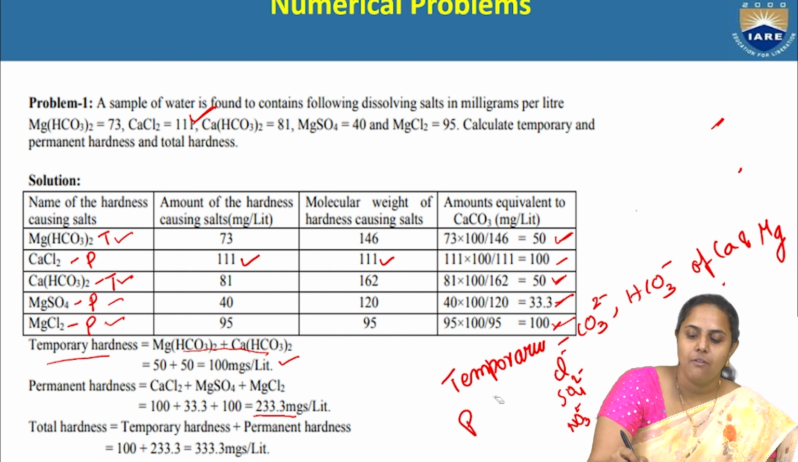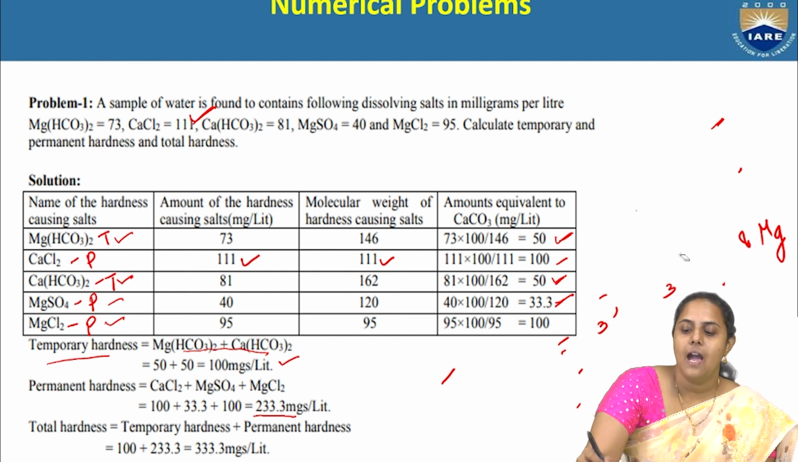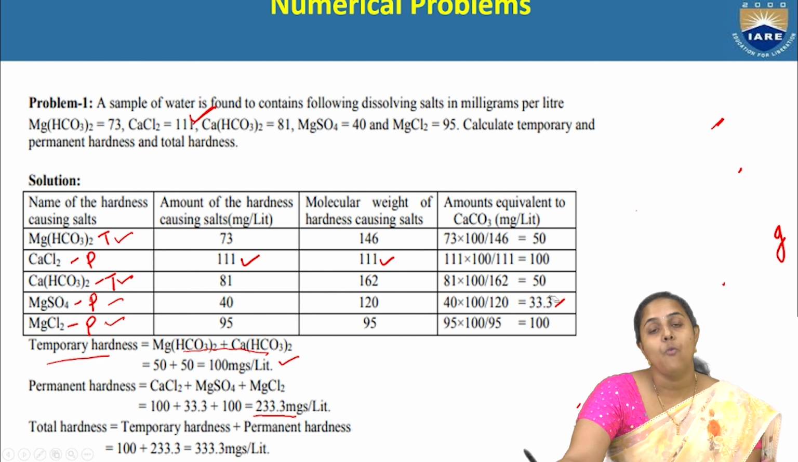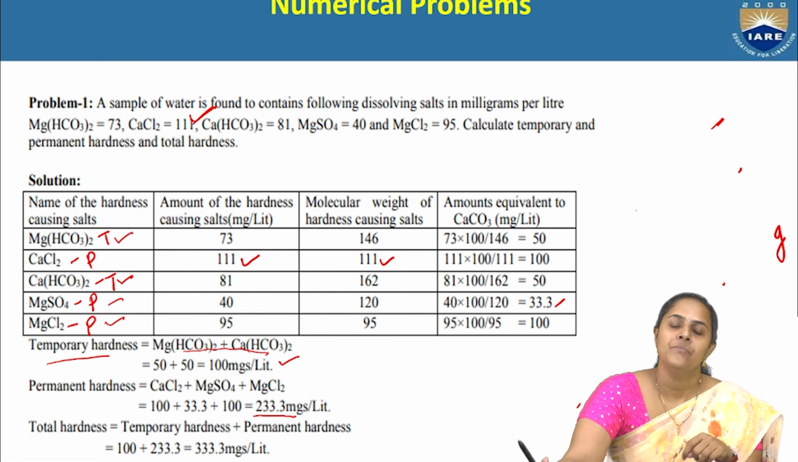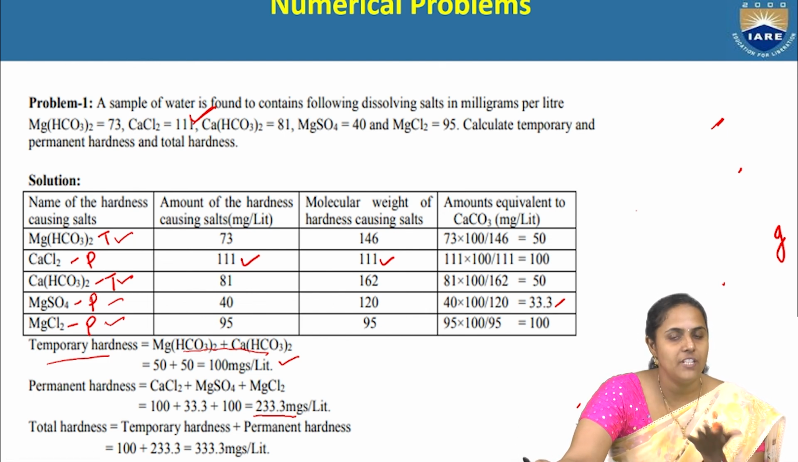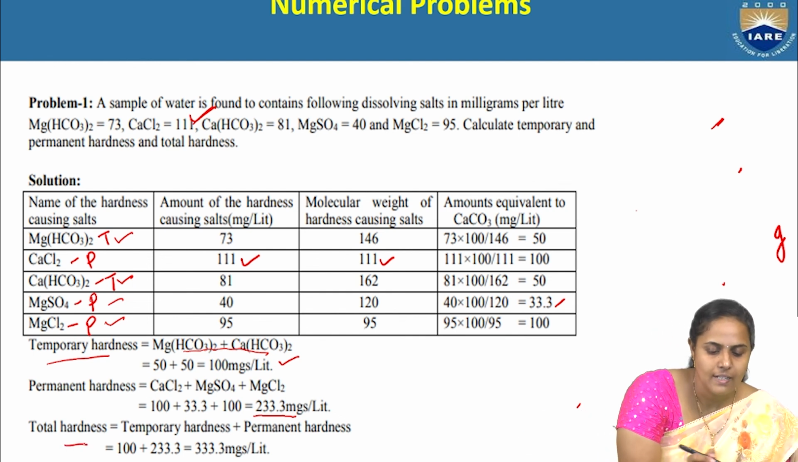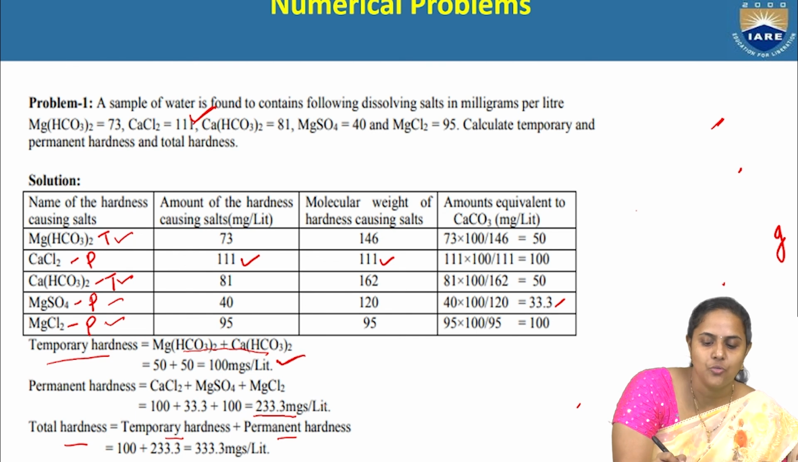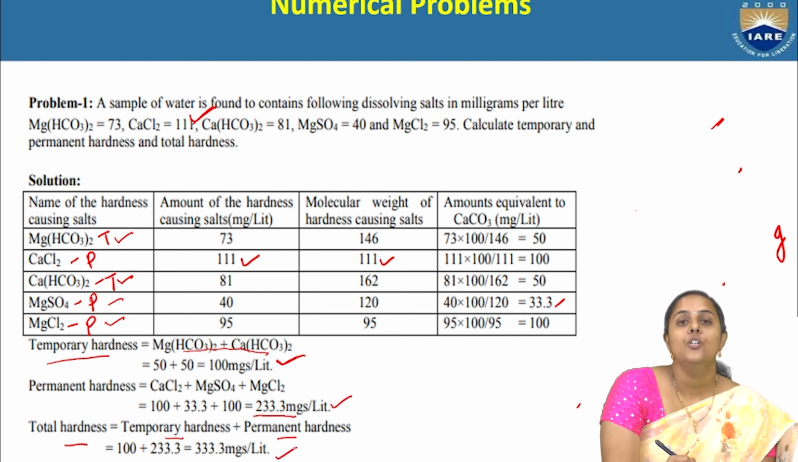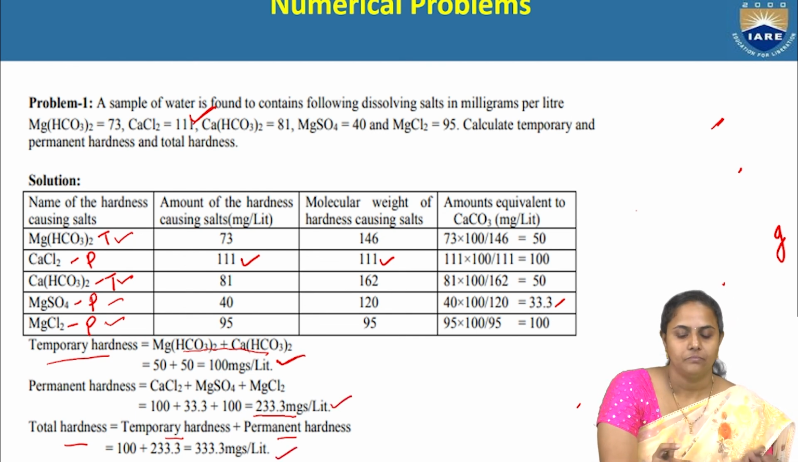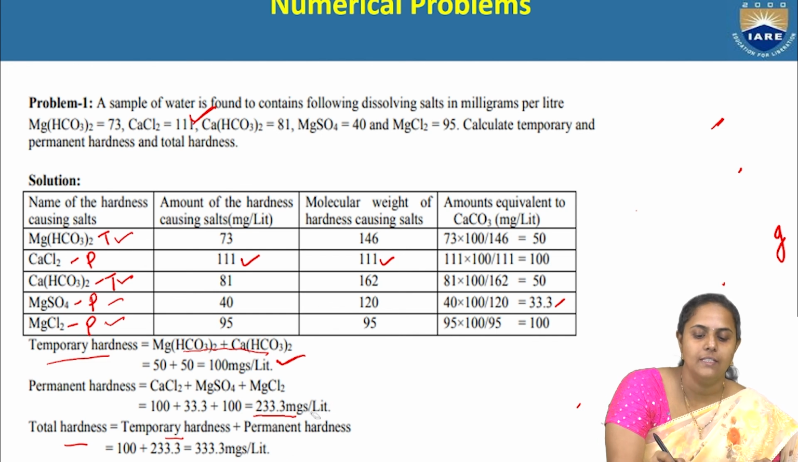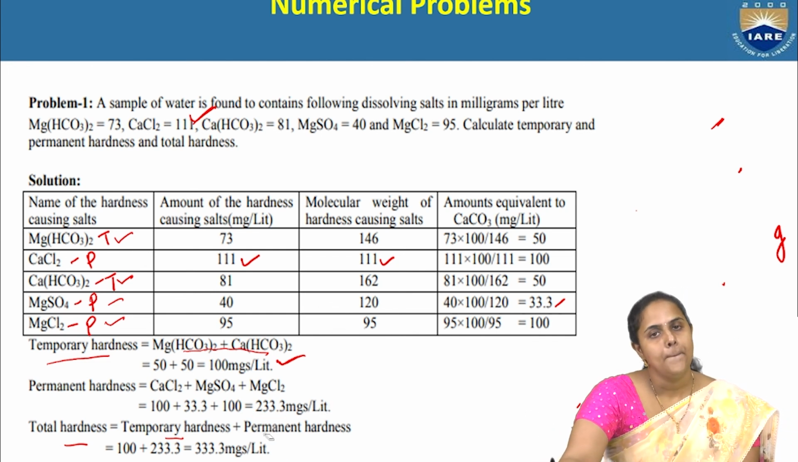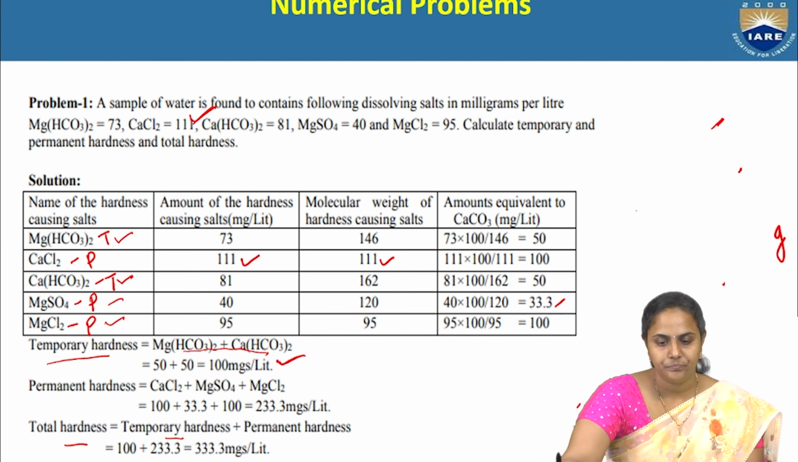In this way, we have found out the temporary hardness and permanent hardness of water. Along with this, they have also asked the total hardness. You know, total hardness is the sum of temporary hardness and permanent hardness. If we add these two values, you will get the total hardness of water. This is how you need to calculate the temporary hardness and permanent hardness.